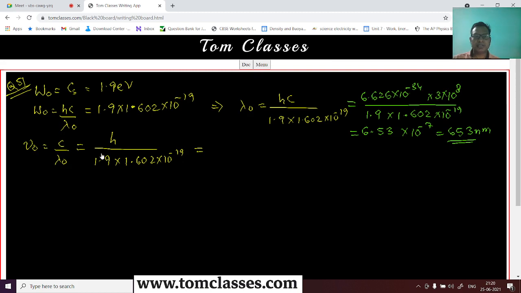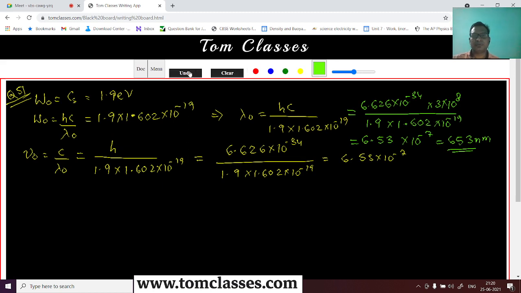Then let's calculate the threshold frequency. That is 6.626 into 10 to the power minus 34 divided with 1.9 into 1.602 into 10 to the power minus 19, so basically we can divide this value with 3 into 10 to the power 8. This is nothing but 6.53 into 10 to the power minus 7, that is lambda naught.